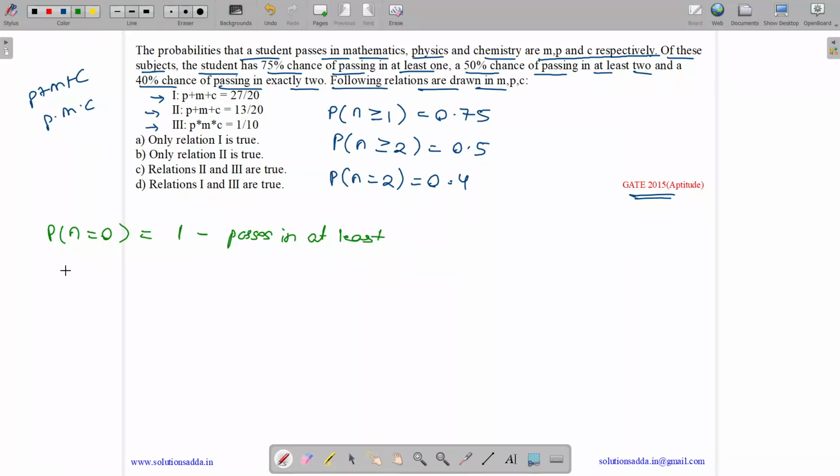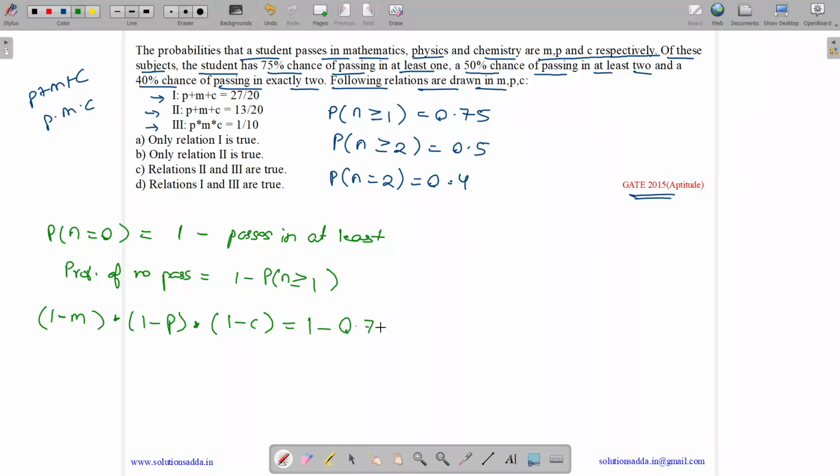So the probability of no pass equals 1 minus P, N greater than or equal to 1. It passes in none of the subjects, which means in maths it fails with 1 minus M, as it passes in maths with M. Passes in physics with P, so fails with 1 minus P, and fails in chemistry with 1 minus C, equals 1 minus 0.75.